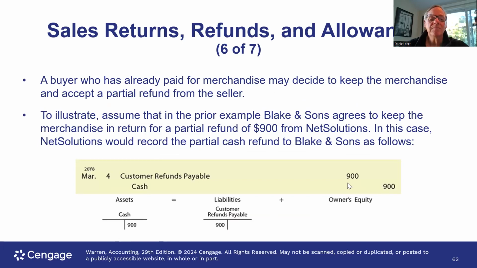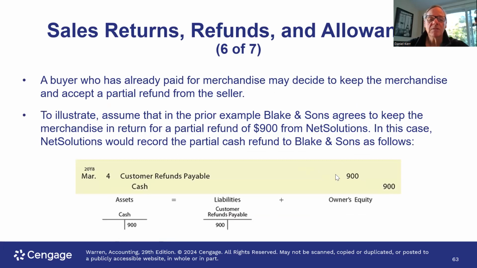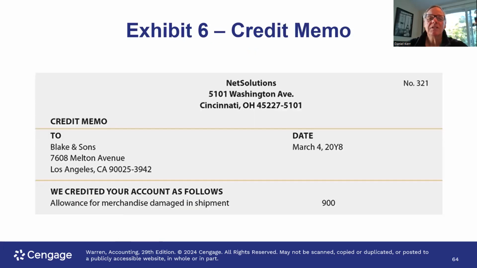And if the buyer has already paid for merchandise, we're going to debit the customer's refund payable and we're going to credit cash. We told the customer it was an $1,800 sale. We said, look, you keep the inventory. And this often happens, like you buy stuff on Amazon, you're unhappy with it, you call them up and say, look, I want to return it. They say, keep it. So assuming the customer keeps the inventory, there's no adjustment to cost of goods sold. There would be a little credit memo to reflect that we've made an allowance for their account for a damaged shipment.